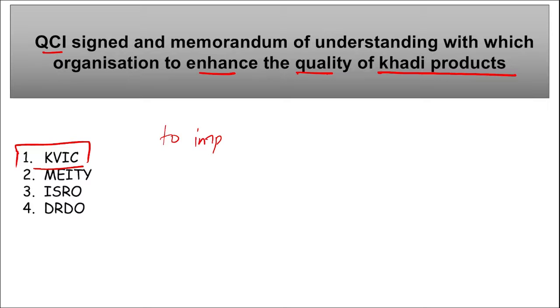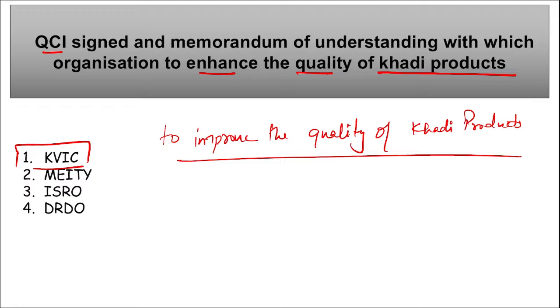To improve the quality of khadi products, right? This was the main aim of this MOU signed between QCI and KVIC. As per this MOU, QCI will assist KVIC in training various individuals for product quality, improving productivity, marketing, etc. And this collaboration will give a new identity to khadi as a made in India label and aims to position khadi products as a symbol of quality globally.